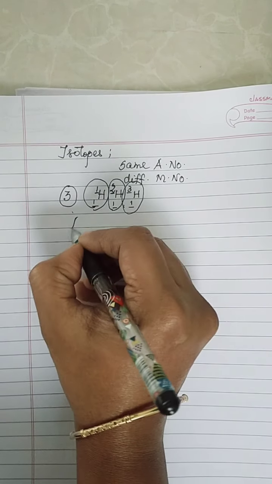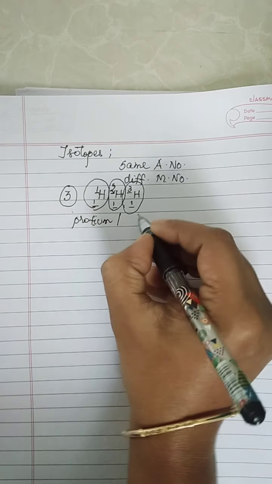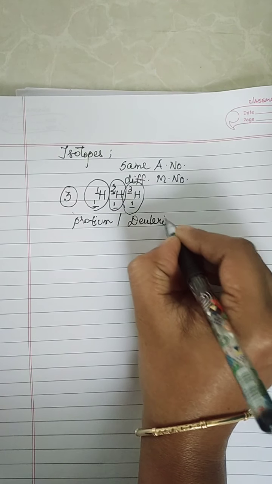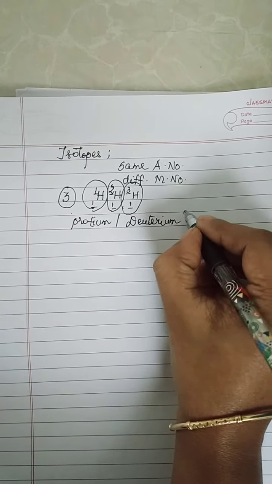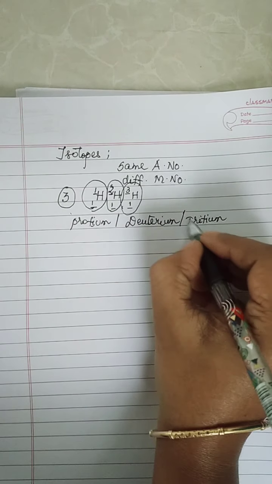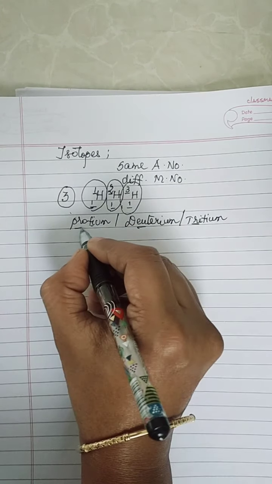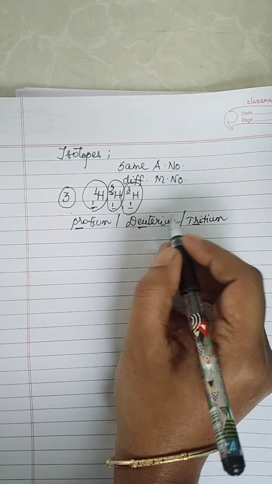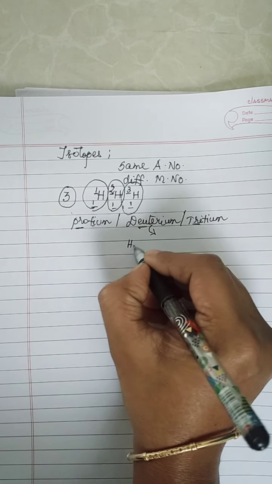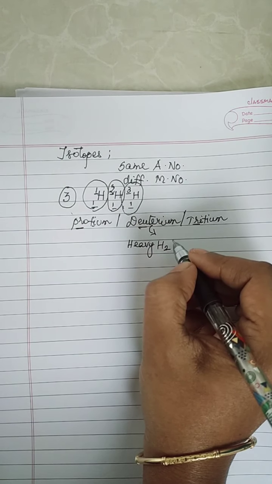Now I told you the three isotopes are named as protium, then deuterium, then tritium, correct? As per their mass number, see it is 3, so it is tritium, 2 deuterium, 1 protium. So this deuterium is also called as heavy hydrogen. So what is the other name for deuterium, children? It is heavy hydrogen. Done.